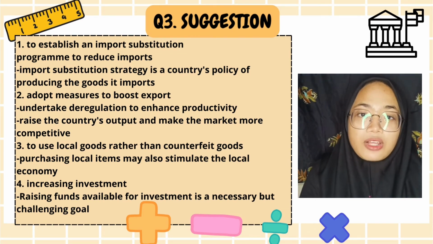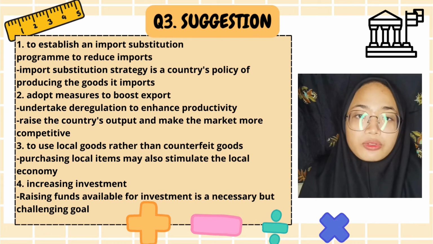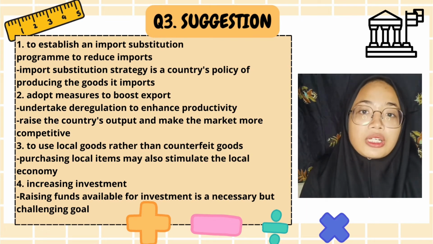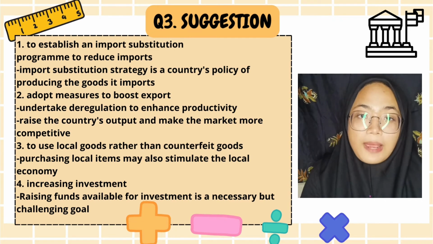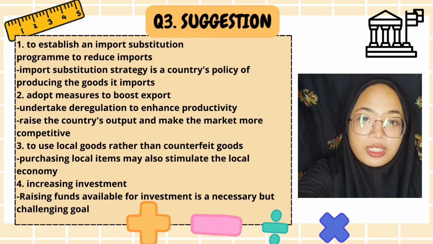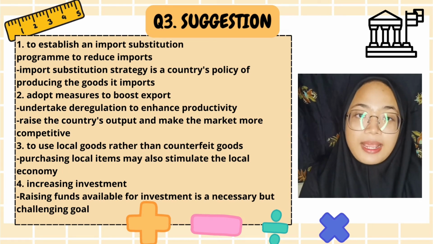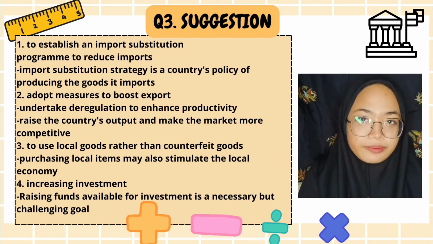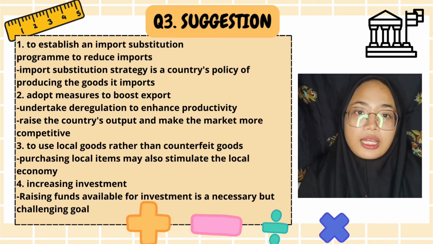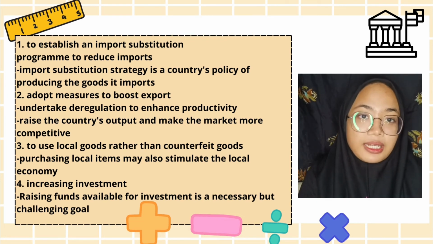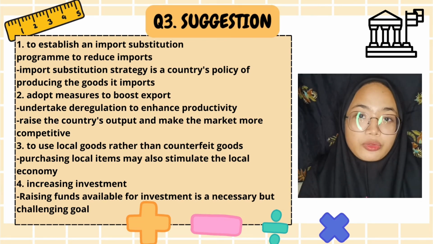I would like to present the answer for question 3. The most effective solution to lower the dual deficit problem is to implement an import substitution focus to minimize imports. This is due to the fact that an import substitution strategy is a country's policy of manufacturing items that it would otherwise import. Secondly, a solution capable of overcoming the dual deficit is to adopt measures to boost export.